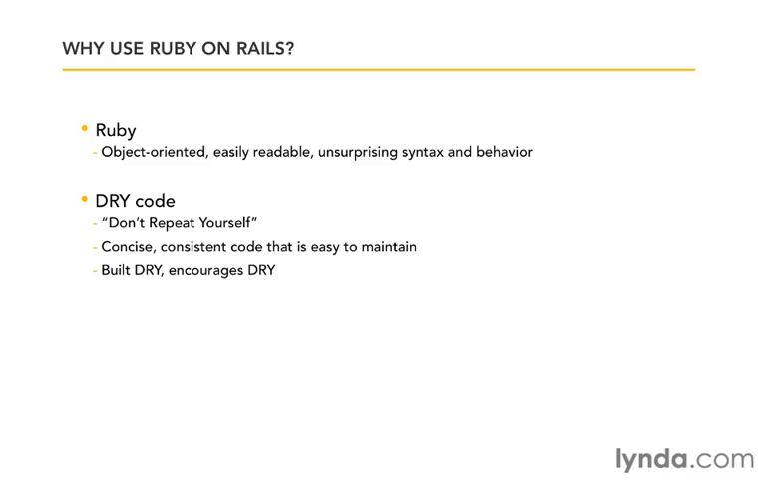So we're going to end up with concise, consistent code that's easy to maintain if we follow this DRY principle. And Rails was built using that principle, and it's going to encourage us through the way it's structured to follow that as well. So just keep that in mind as the mantra of working in Rails: is your code DRY? We want to encourage that habit in ourselves.